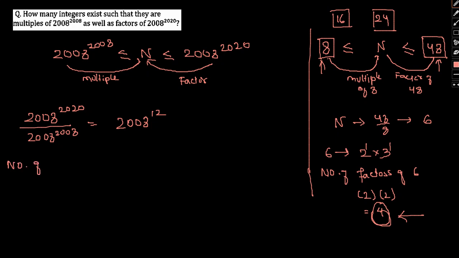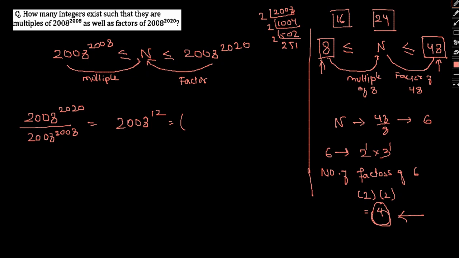Let me do one thing. This 2008 to the power 12 can be written with the prime factorization of 2008. 2008 divided by 2 is 1004, by 2 is 502, by 2 is 251, and 251 is prime.